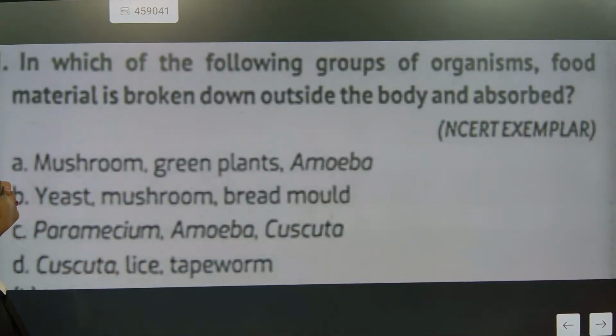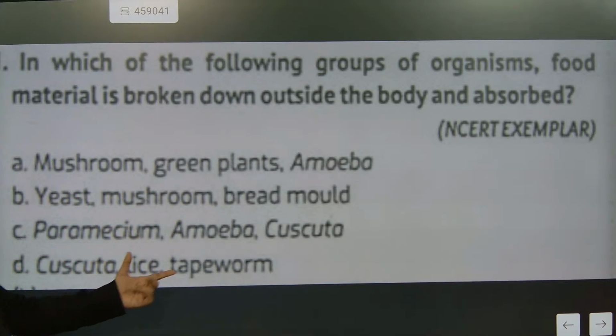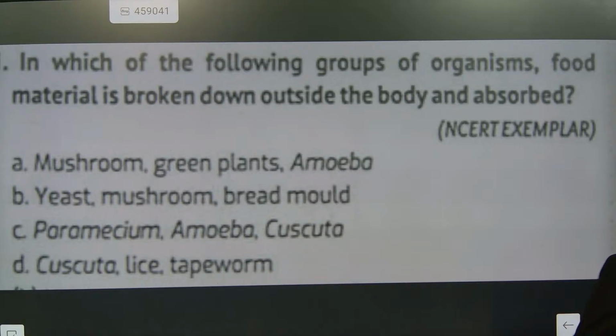Which of the following group of organisms' food material is broken down outside the body? Mushroom, green plant or amoeba? Yeast, mushroom, bread mold, paramecium, amoeba, cascata, lice, tapeworm. Cascata, lice and tapeworms are parasites.